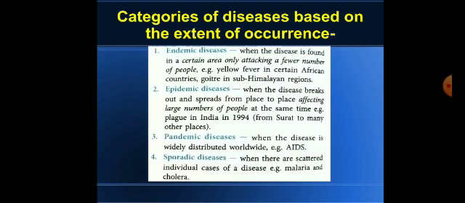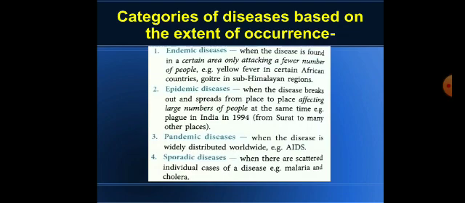Endemic diseases are those diseases which are found in only a certain area and attack only a few people of that area. For example, yellow fever is spread in African countries. It is not spread in any other Asian country or any European country. Same way, goiter in the sub-Himalaya region, due to the deficiency of iodine only.